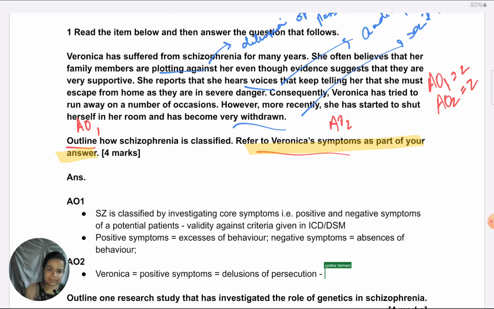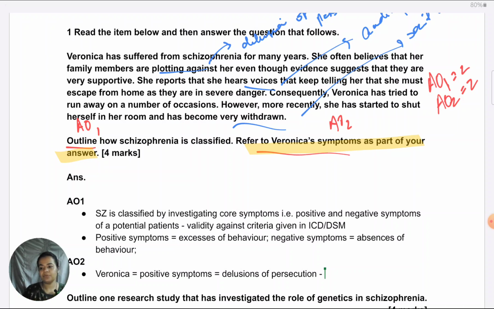Of course, it is AO2. I cannot emphasize enough how much you need to contextualize. So, if you just say delusion of persecution, she's showing and leave it, which is what many students do, you're not getting any credit. How do you know that she's showing delusion of persecution? Which part of the scenario given is telling you that? So, you need to use wording from the scenario to explain. A simple way is to think of because. So, she's showing delusion of persecution because, bring up the relevant material from the text to indicate that that is telling us she's showing persecution.